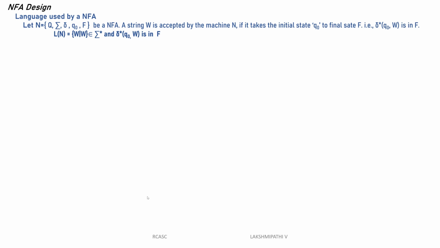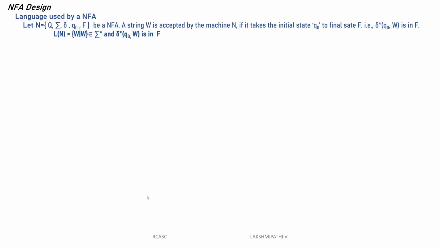Assume, for example, the machine has one starting state, Q0. Q0 reads 0 and goes to Q0 only. Q0 reading 0 can also go to Q1. Q1 reads 1 and stays at Q1. Q1 reading 1 also goes to Q2. Q2 reads 1 and goes to Q1. Q0 reads 1 and goes to Q2.